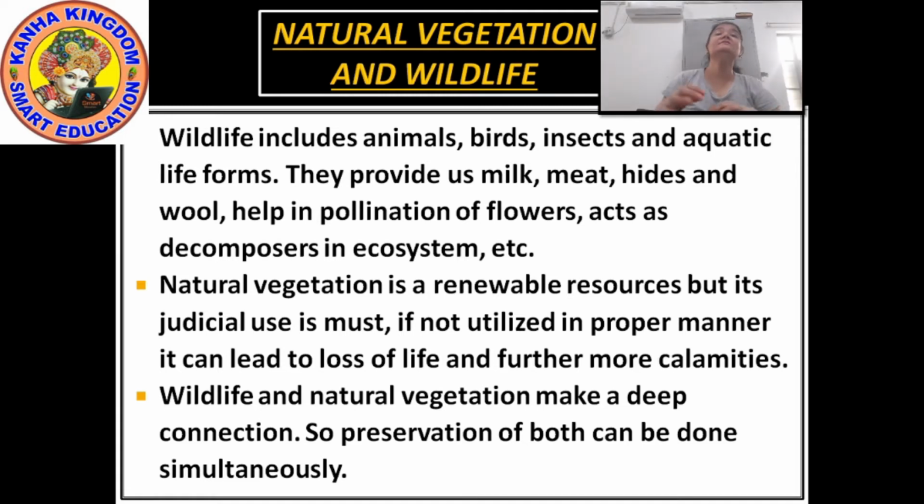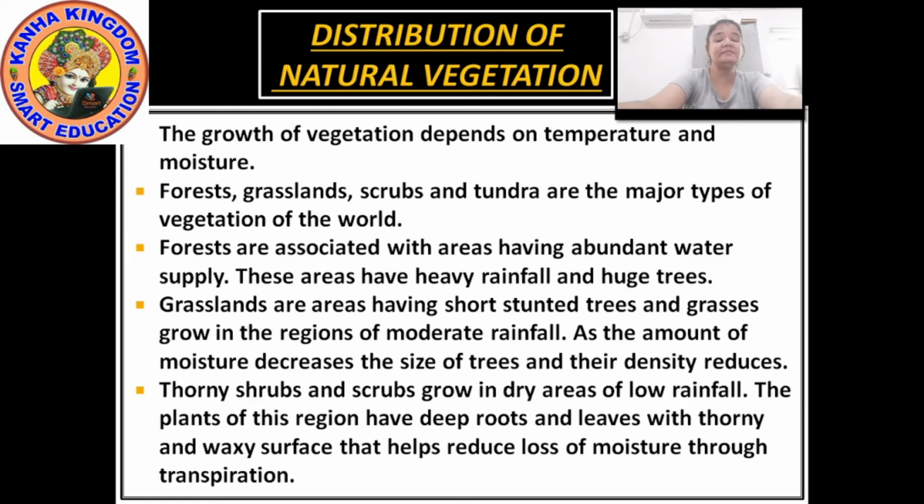Now how is this natural vegetation distributed on our earth? The growth of vegetation depends primarily on temperature and moisture. The major vegetation types of the world are grouped as forests, grasslands, scrubs and tundra. Right? The growth of the vegetation depends on the temperature and the moisture.